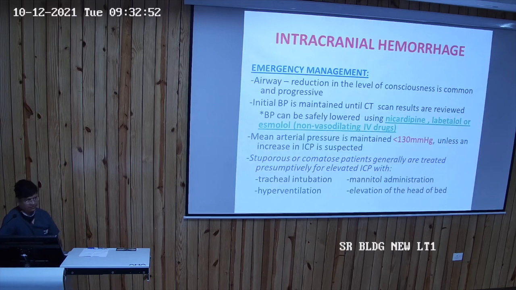And usually the blood pressure is not made normal. It usually remains slightly above the normal. So if the patient is having a high reading of systolic blood pressure, it is usually reduced up to 150, 160, and the diastolic is reduced up to 100 to 110. So this is the target pressure. But the mean arterial pressure should be less than 130 millimeter mercury unless an increased intracranial pressure is suspected.